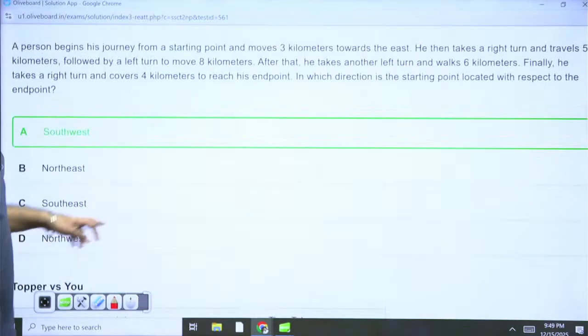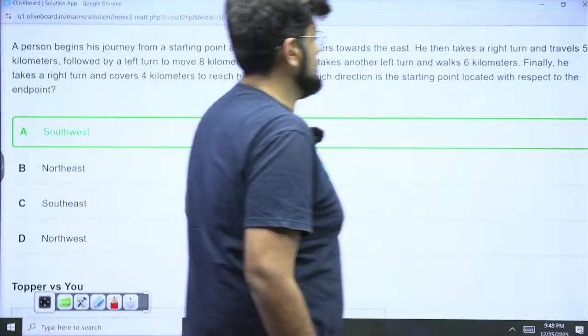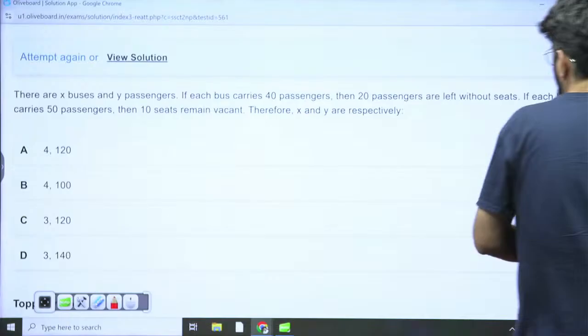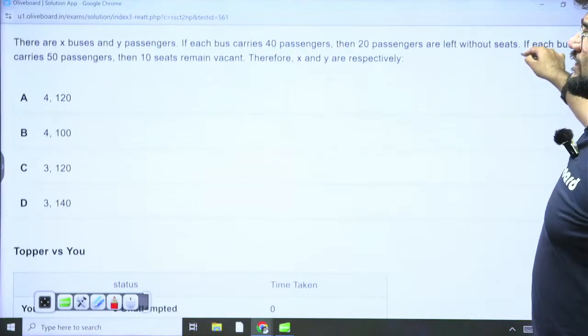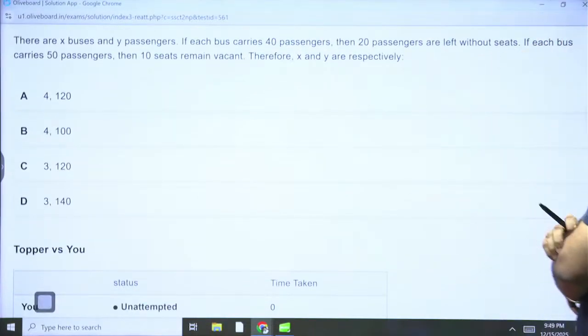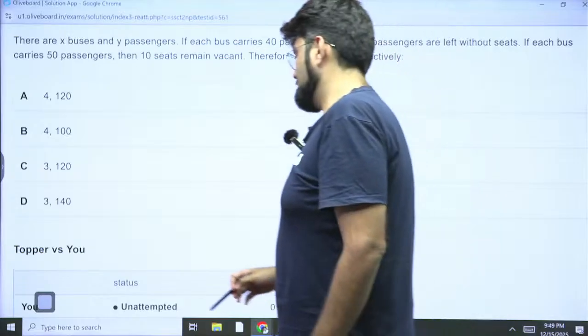Cool. Next. 45 seconds. That's slightly more. You can reduce this time for this particular question. X buses and Y passengers. Okay. This is a quant-based question. If each bus carries 40 passengers, then 20 passengers are left without seats. Okay, so what is it trying to say?